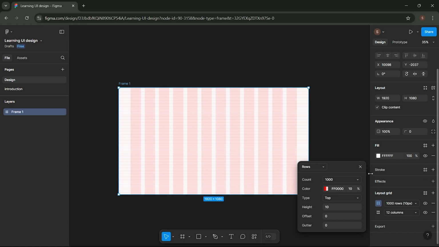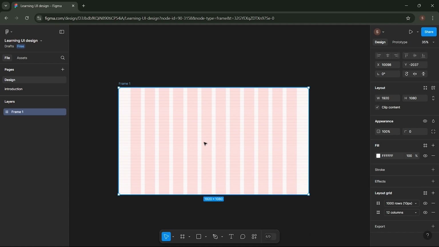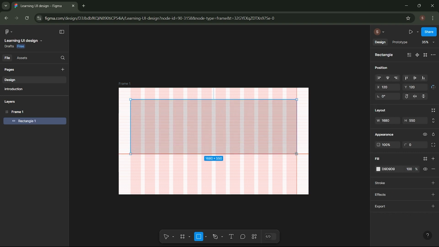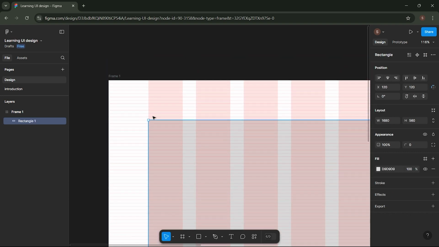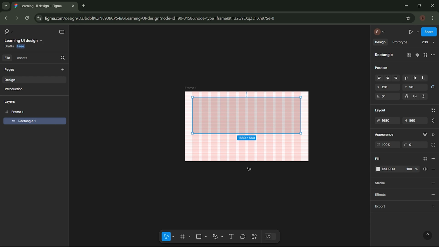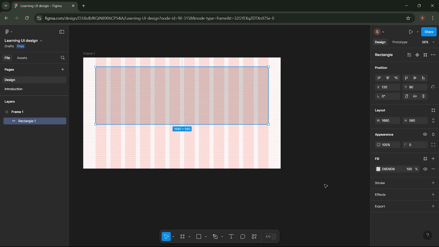Here's the result. As we can see from the horizontal grid, we've set it to multiples of 10, making our design more consistent. For example, if we create another hero banner, it will snap to the horizontal grid automatically when we position the shape. Now, we've successfully created a grid layout for the desktop frame. Let's move on to creating a grid layout for mobile.